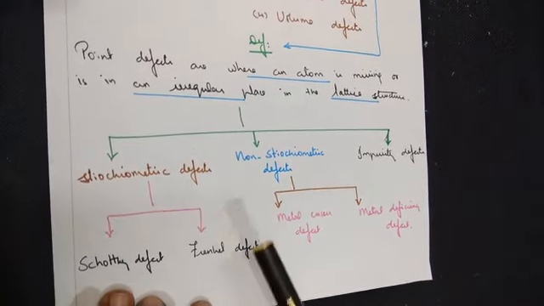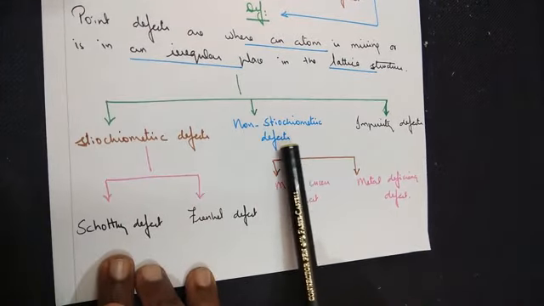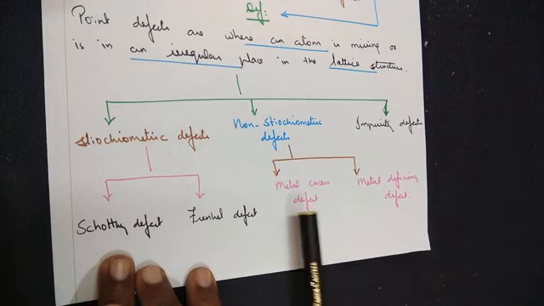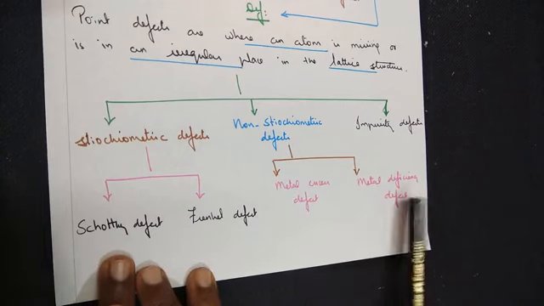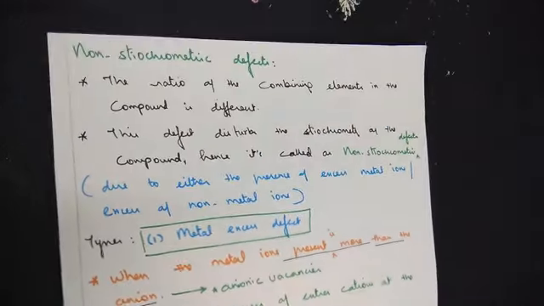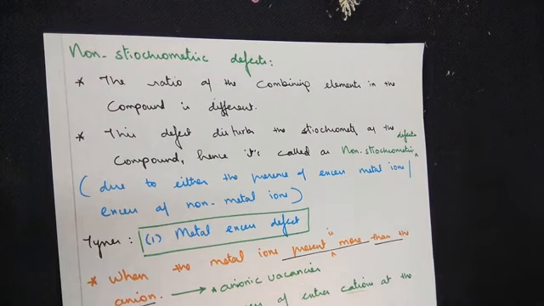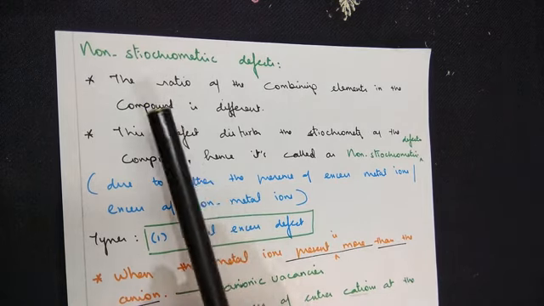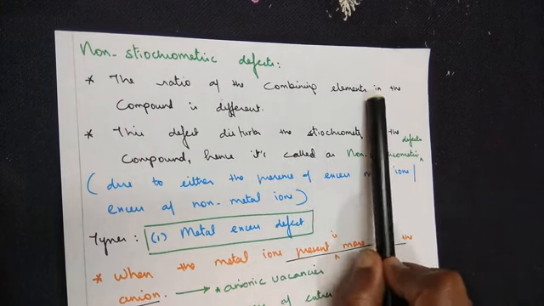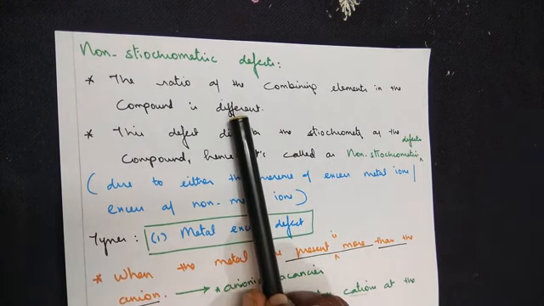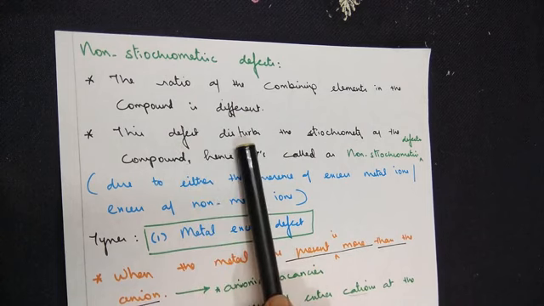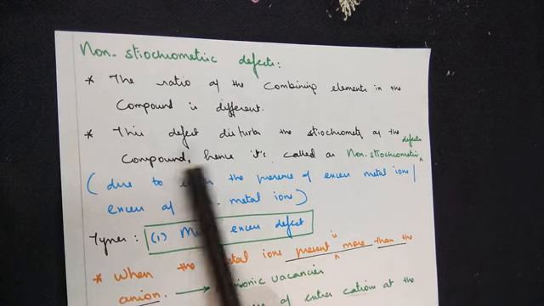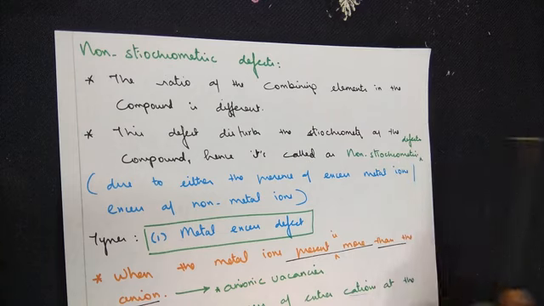In today's class, we will learn about what non-stoichiometry defects are and the types of it, namely metal excess defect and metal deficiency defect. So the first one, non-stoichiometry defects. Of course, to remember easily, it does not have a proper ratio. Now, to say it in a proper definition, the ratio of the combining elements in the compound is different. This defect disturbs the stoichiometry of the compound. Hence, it's called a non-stoichiometry defect.